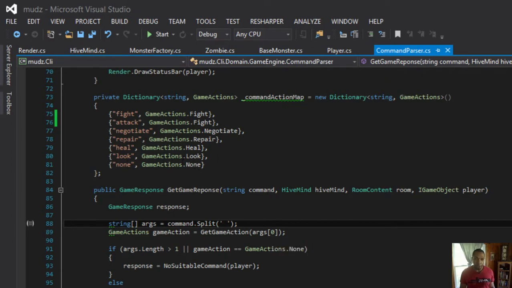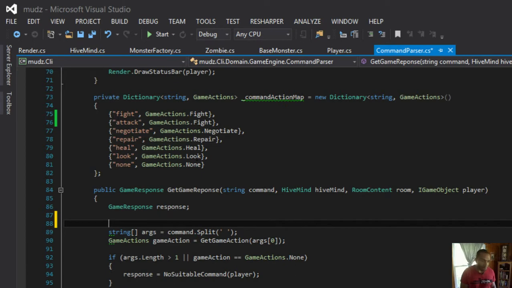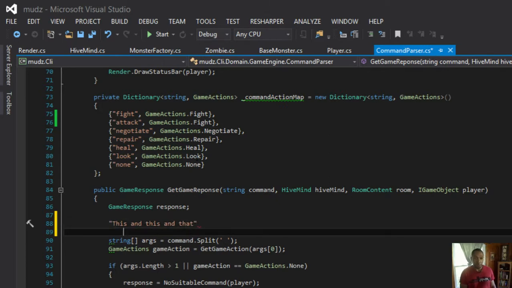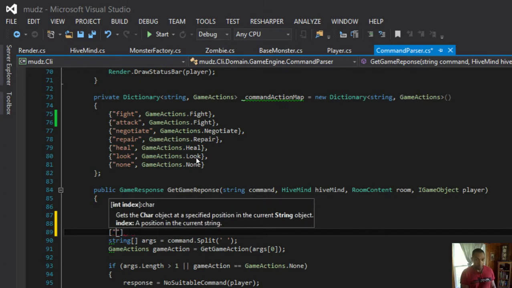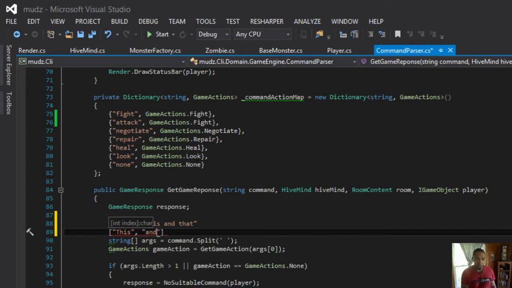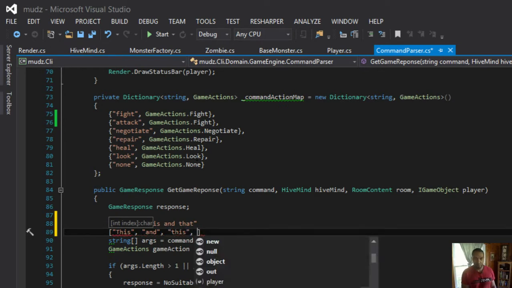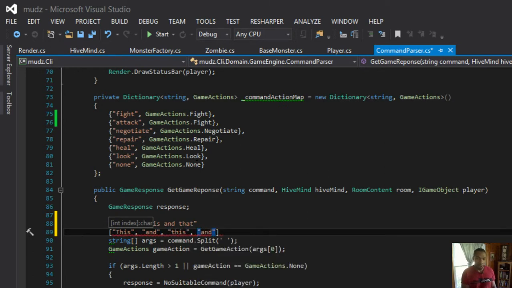So if I had a string that came in that was "this and that," if I split that, it would end up being an array of "this," "and," "that."